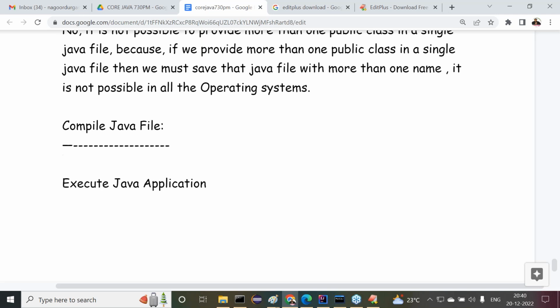What is the meaning of this public? I will talk about it, but the topic has not actually started yet. Public means the scope will be available throughout our application. That is the meaning of public. The project contains many elements, many packages. If you want to make any class available throughout the project, then we have to declare it as public.